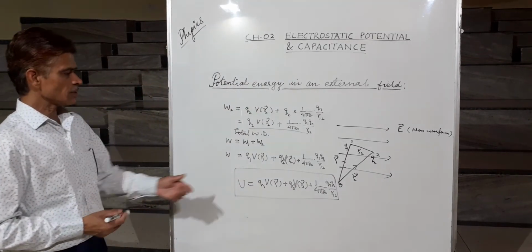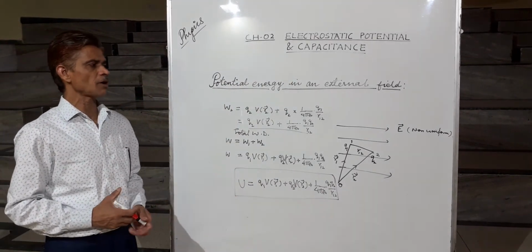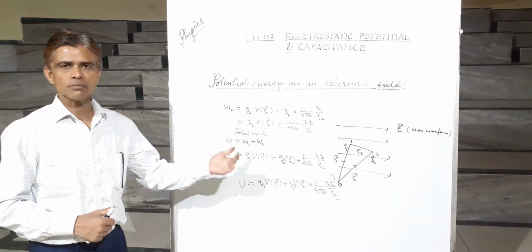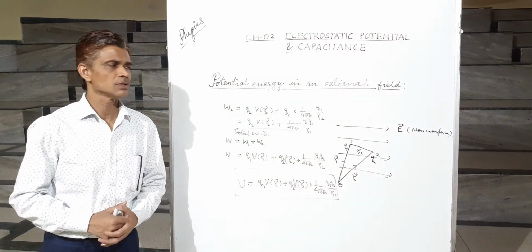So this was the potential energy of a system of two charges. Similarly, we can extend it for a number of more charges also. Thank you.